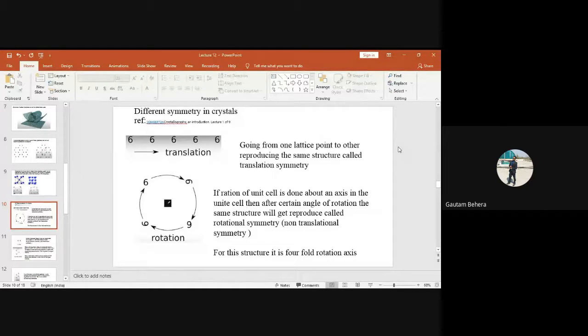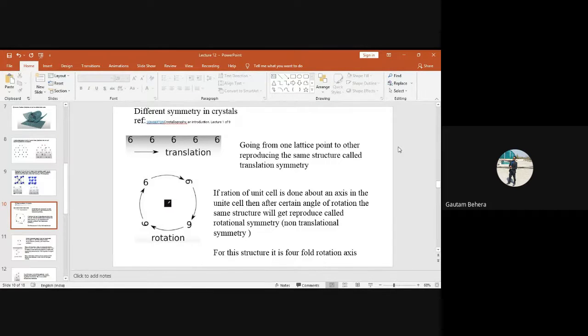Okay, just imagine a butterfly, for example. You take a butterfly sitting on a wall, you put a mirror plane at the center of the body of the butterfly. Two-way mirror means that is a mirror plane having left side mirror and right side mirror. So if you consider the right side part of the butterfly, that will be reflected in the left side mirror, and the left side part will be reflected in the right side. It is okay, yes or no? Yes, sir. So that is called symmetry. Yes. That is called symmetry, right?